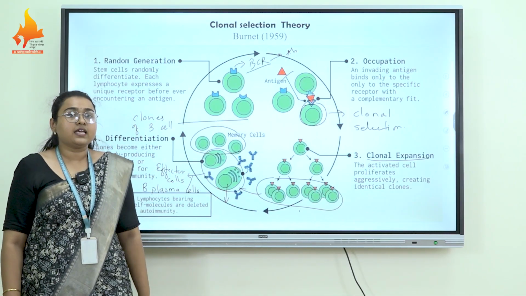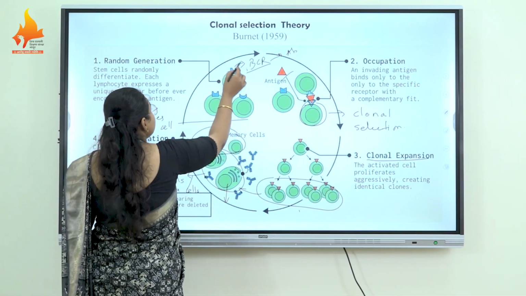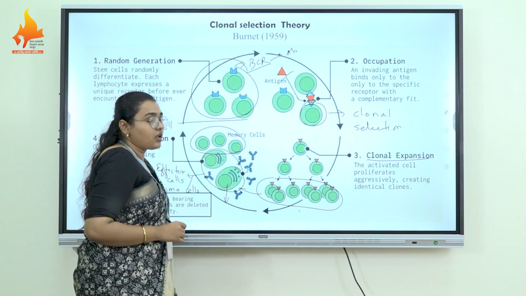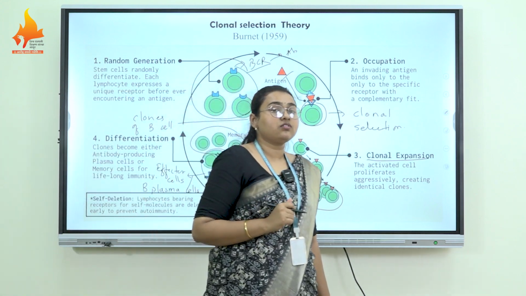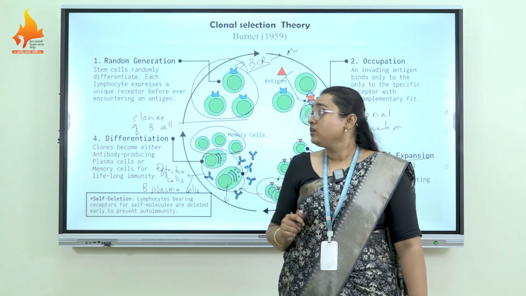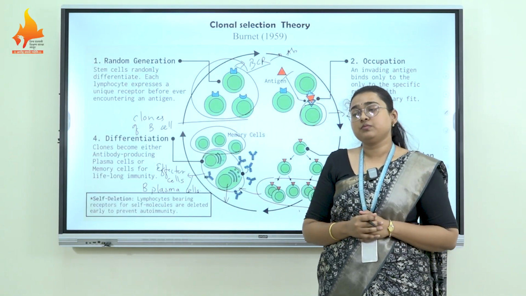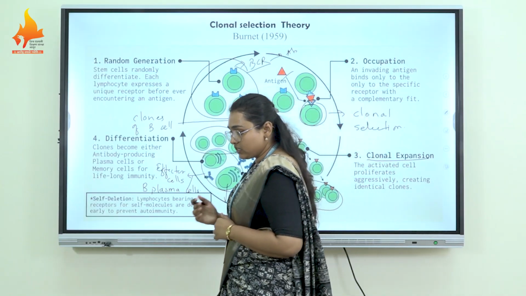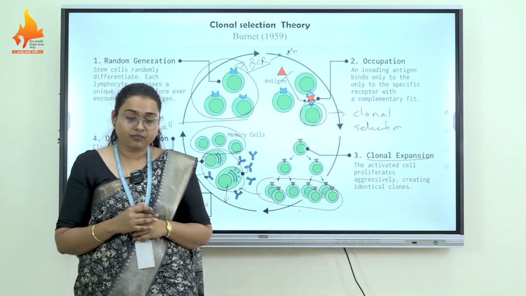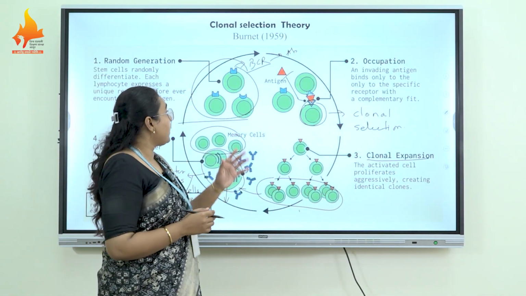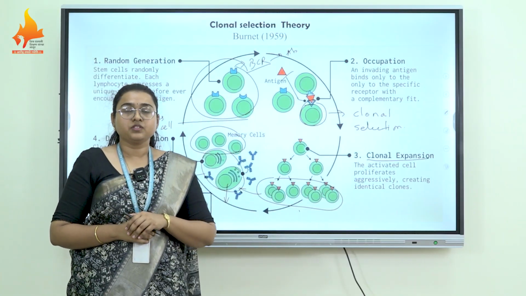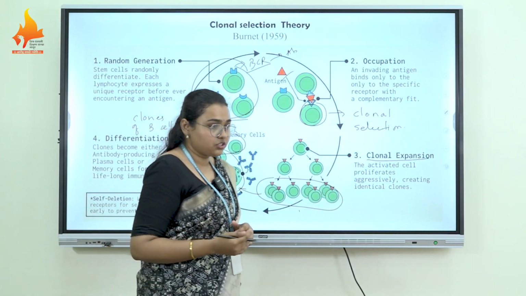Here one question arises: how are these clones made, how are the different types of BCRs made? There are multiple concepts for how the different kinds of active binding sites of antibodies are generated, which will be discussed in another session.